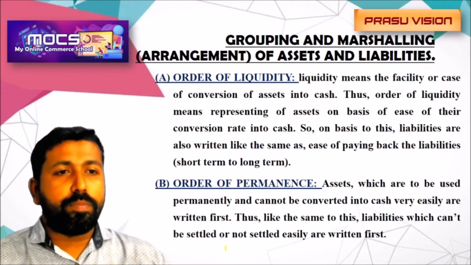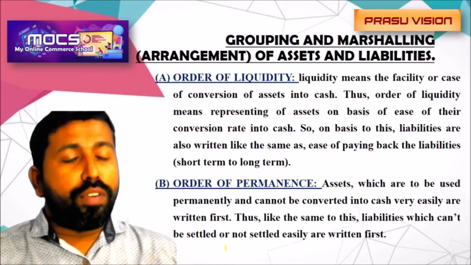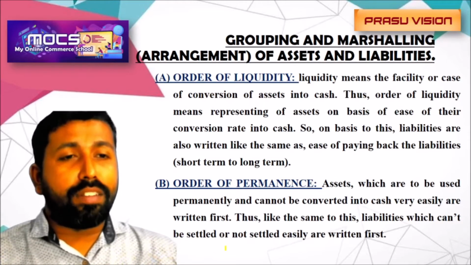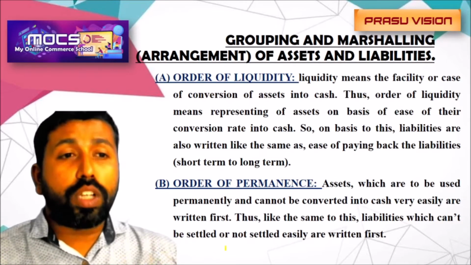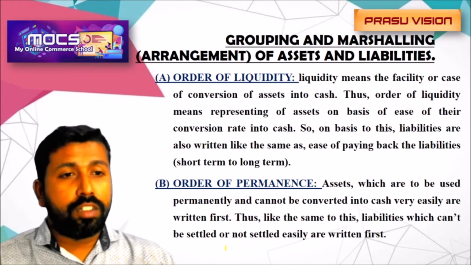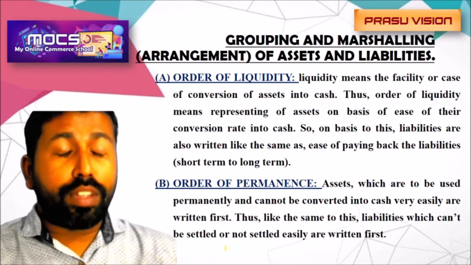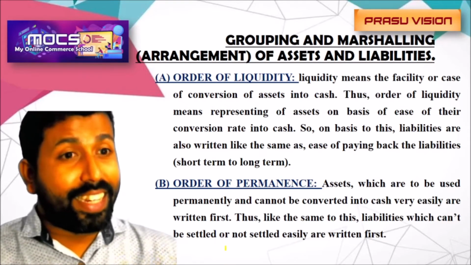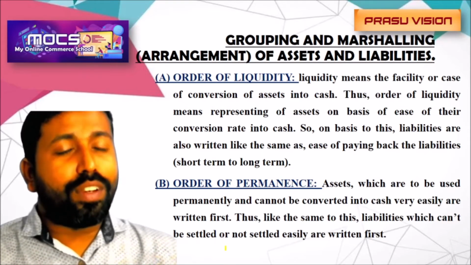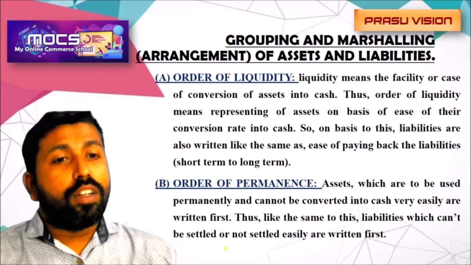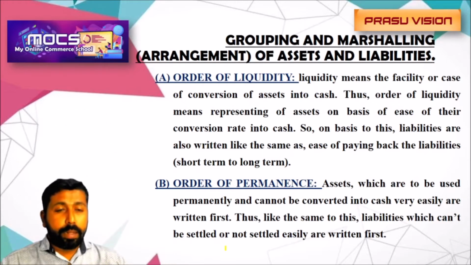That we have to know. Order of liquidity: what is the meaning of the term liquidity? Liquidity means the ability of the firm to convert its assets into cash within a period of 1 month or 1 year. Liquid assets are those which come under the category of current assets. Fixed assets cannot be converted into cash within a limited period of time.